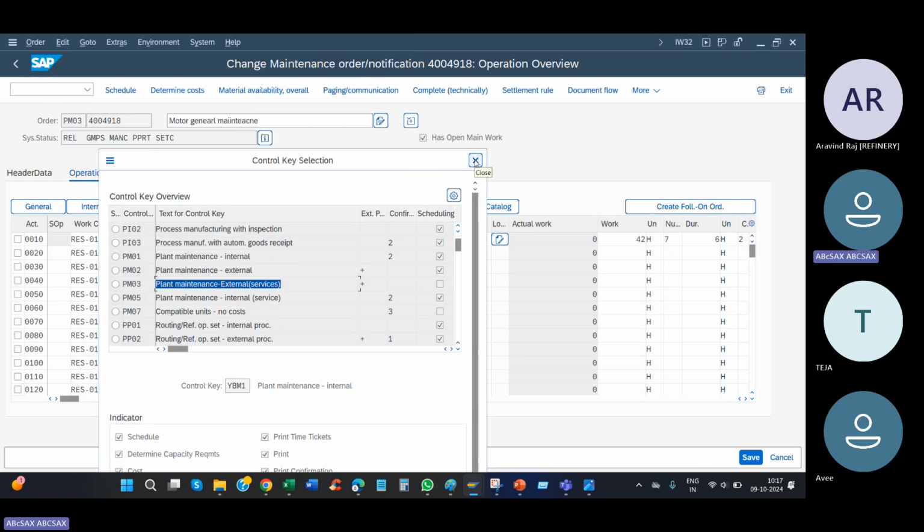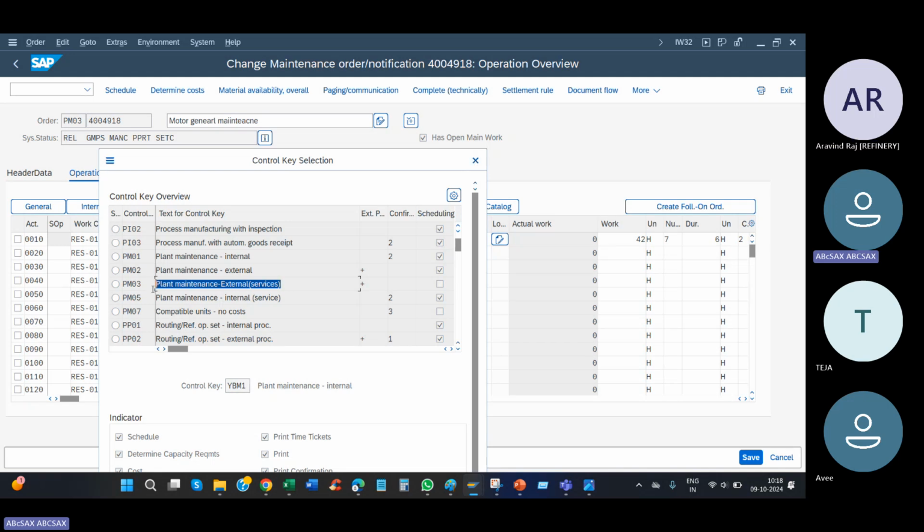In PP integration with the work center, labor is not coming into the picture at all. Remember it: PM to PP integration with the PP work center, labor cost is in no way linked. PM work center, labor cost linked. PP integration, labor cost will not come, absolutely. Then why the PP work center? You will get the answer tomorrow.